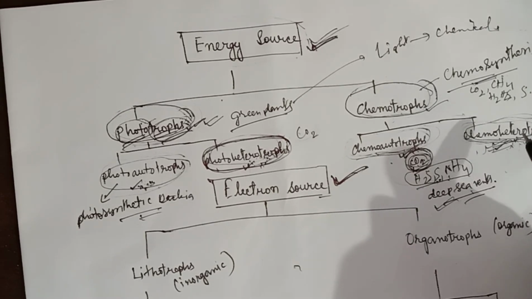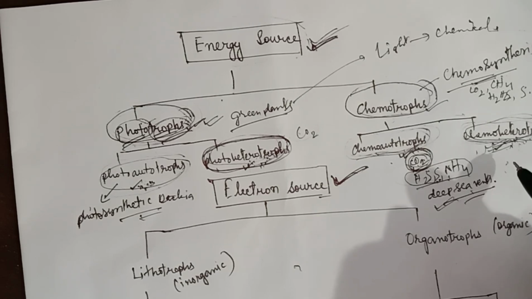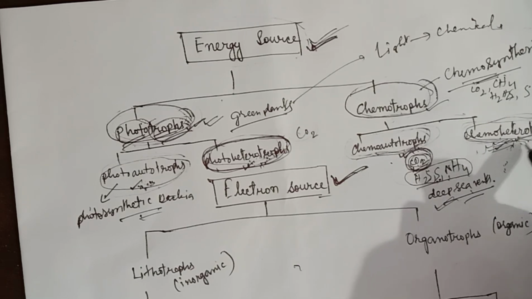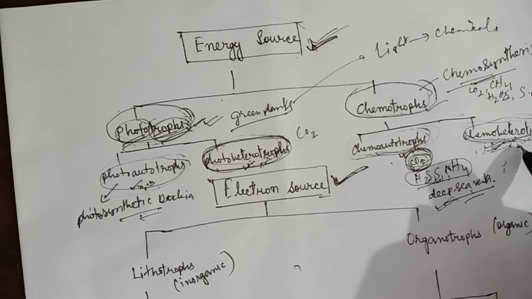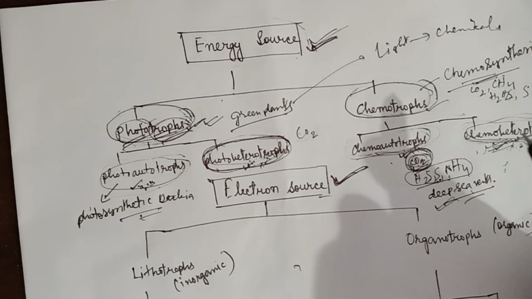So they depend on organic compounds for their energy and carbon source. In other words, they ingest food produced by other organisms like lipids, proteins and carbohydrates. Examples are the fungi, bacteria and some sulfur bacteria. Fine, clear?